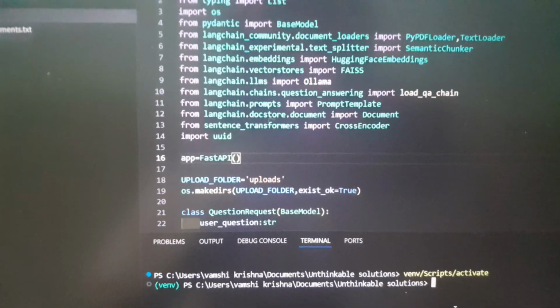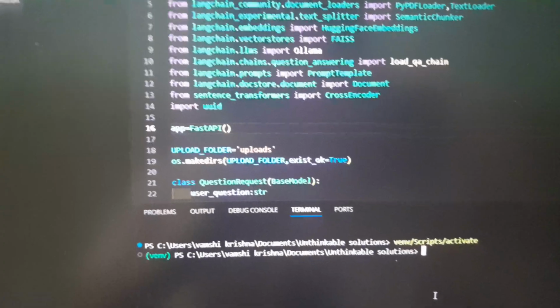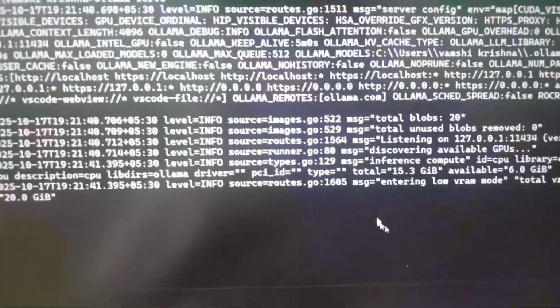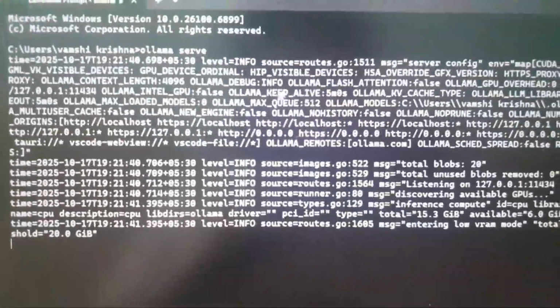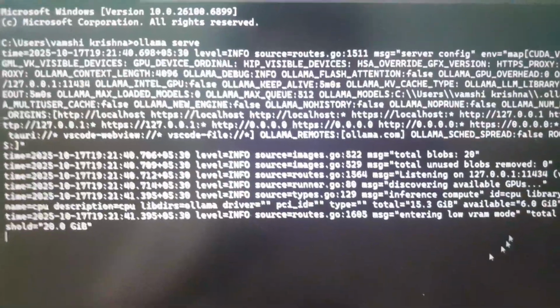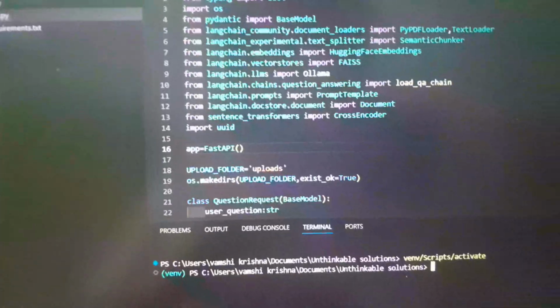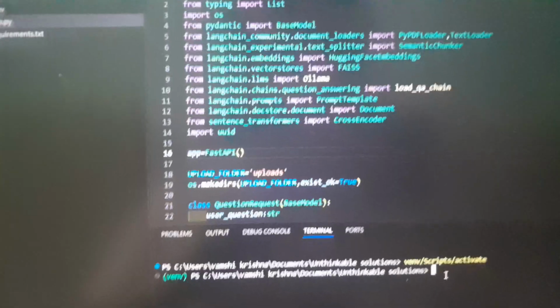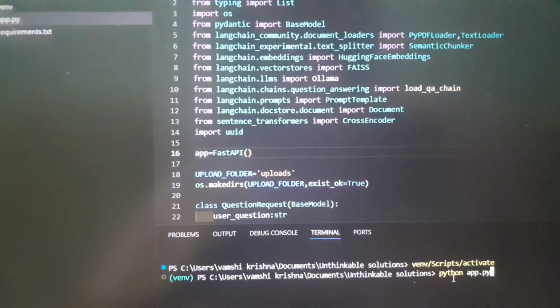So I'll run the thing. In the background you need to have an Ollama server, because I'm not using any API, so you'll have to have Ollama running in the background. I have activated my virtual environment. I'm going to run the script.